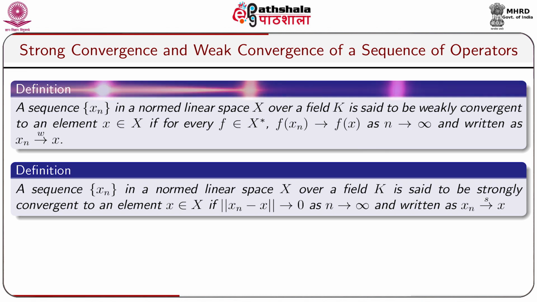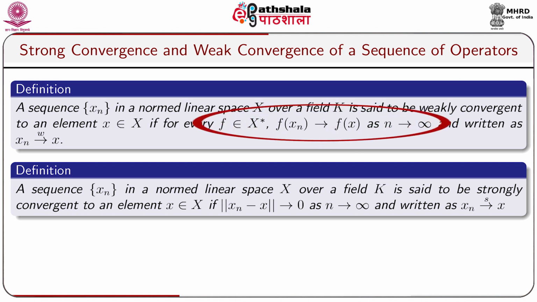A sequence x_n in a normed linear space X over a field K is said to be weakly convergent to an element x belonging to X if for every f belonging to X star, that means for every functional f, f(x_n) goes to f(x) as n tends to infinity, and written as x_n goes to x weakly.